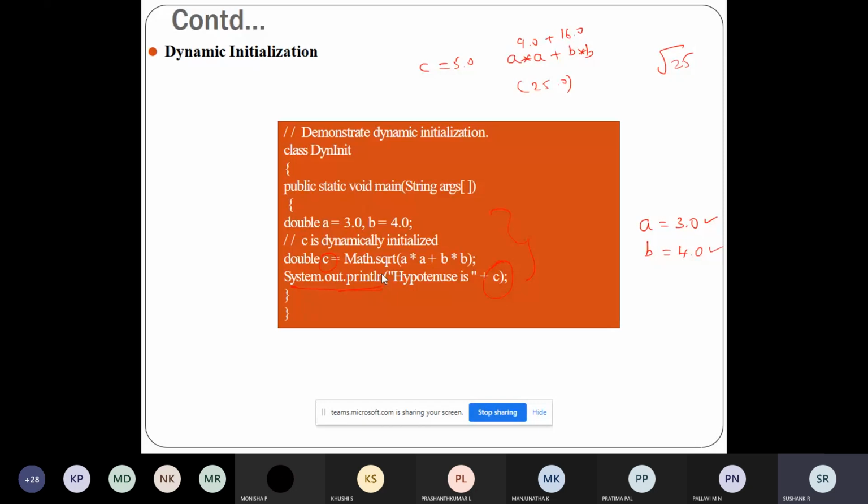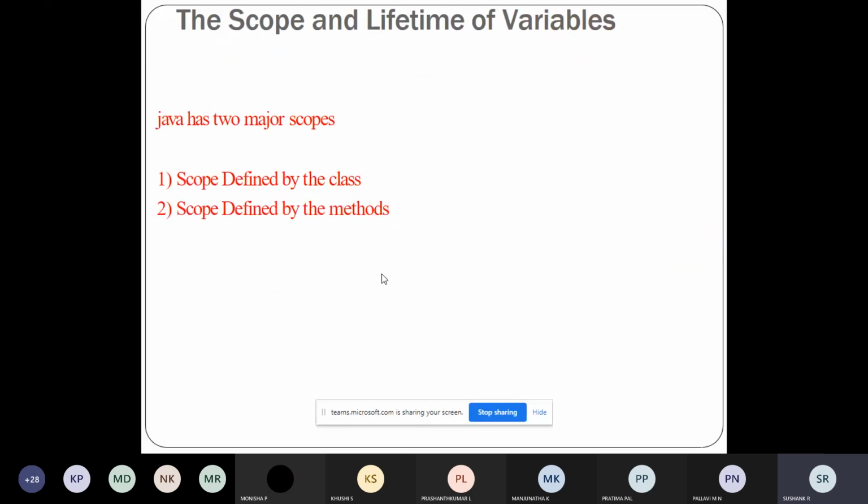The next thing is the scope and lifetime of a variable. What do we mean by scope? A block will define the scope.